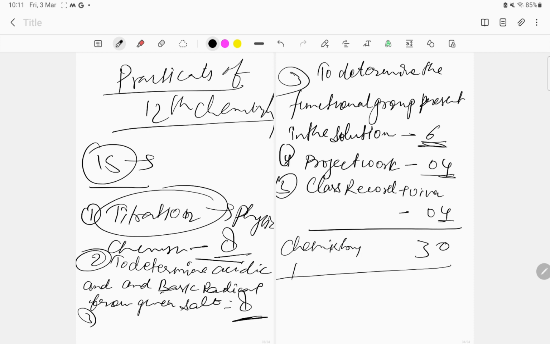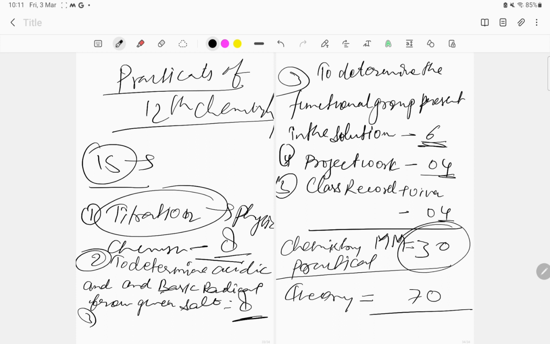The chemistry practical contains how many marks? Maximum marks 30. And theory contains 70 marks. So we can see that these practical marks are also very important for you all, and theory is as important as earlier. So if you want to get 100 out of 100, you have to work hard in chemistry practicals as well as in the theory part.